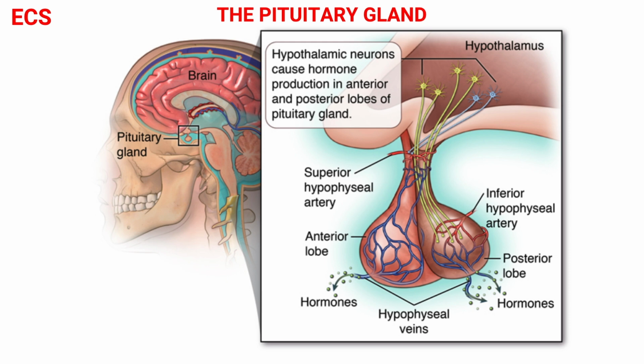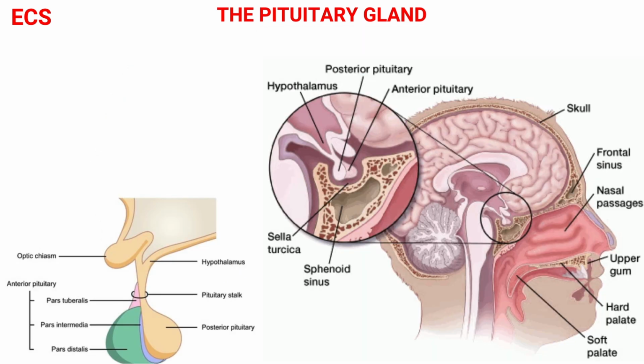The pituitary gland is located at the base of the brain, attached to the hypothalamus superiorly by a stalk called the infundibulum. The pituitary gland is about 1 centimeter in diameter. It is situated in a small depression in the sphenoid bone called the sella turcica. Arterial blood is delivered to the pituitary gland via hypophyseal branches of the internal carotid arteries. Veins leaving the gland drain into the dural sinuses.